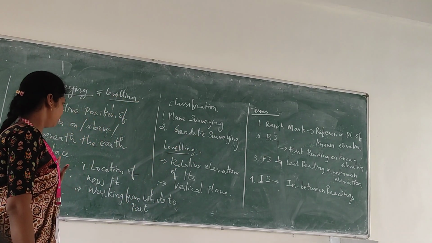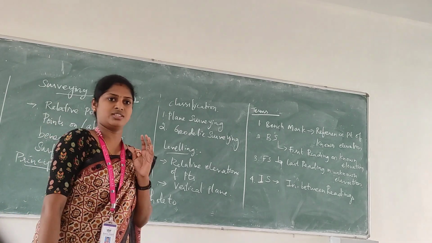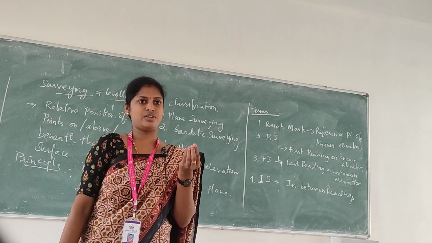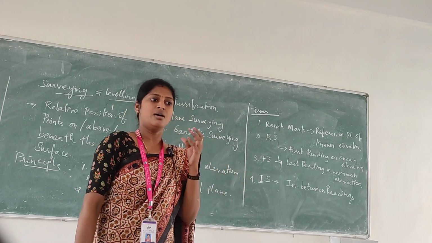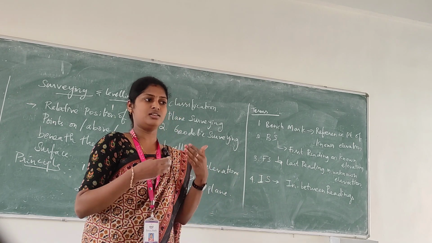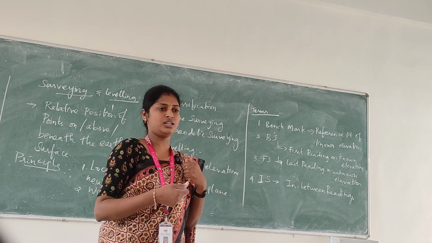Next, moving on to the principles. The first principle of surveying is location of a new point. That is, on the topography of the earth surface we are going to locate a new point with reference to either linear measurement or angular measurement.